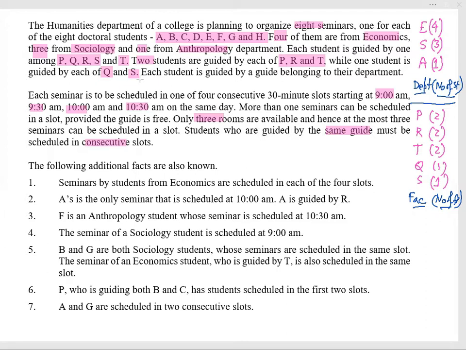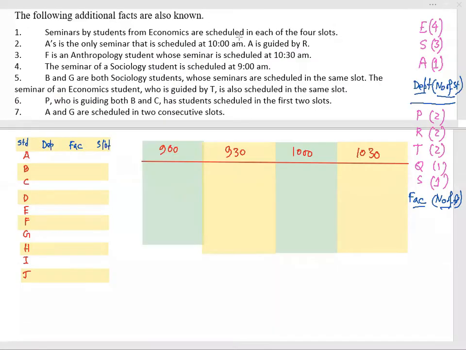Now we will take this entire information and draw a table.